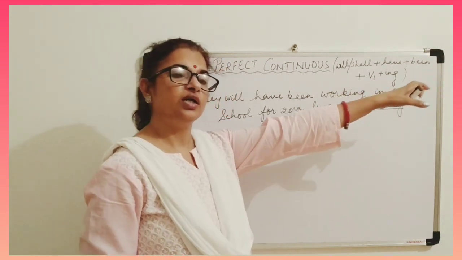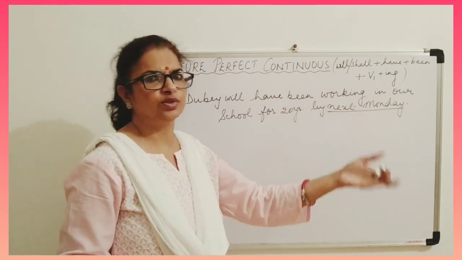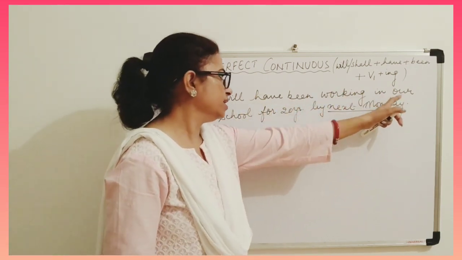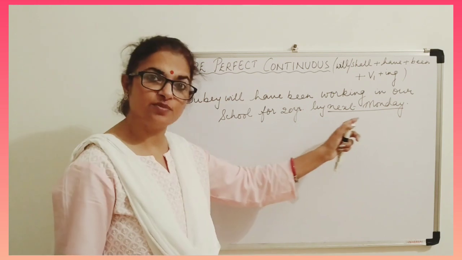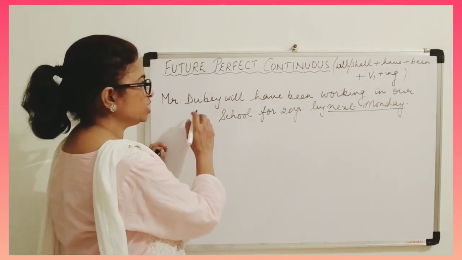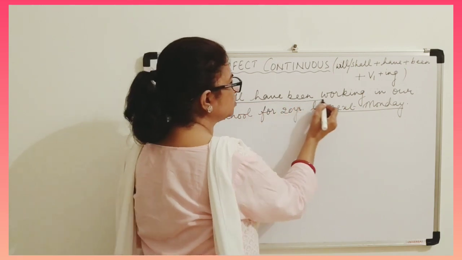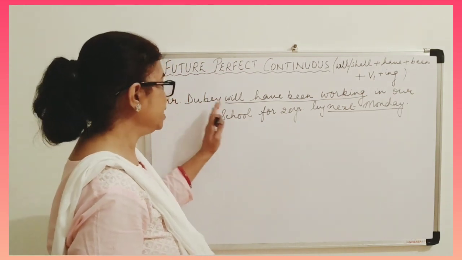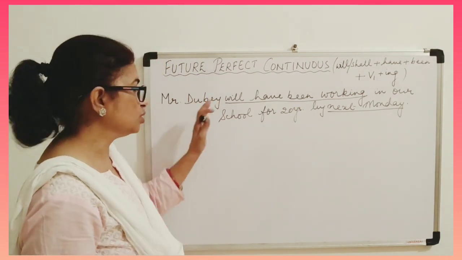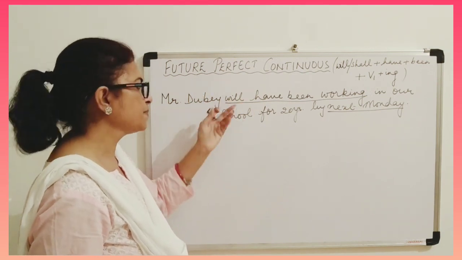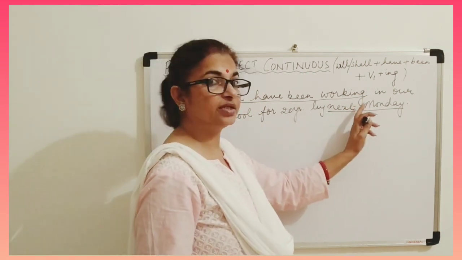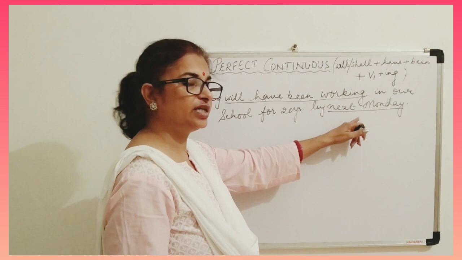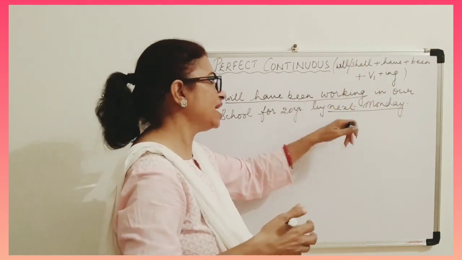Maybe he can continue his job and then obviously 21 years, 22 years it can go on.